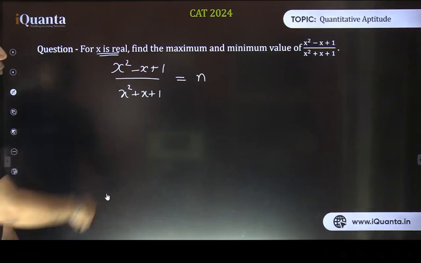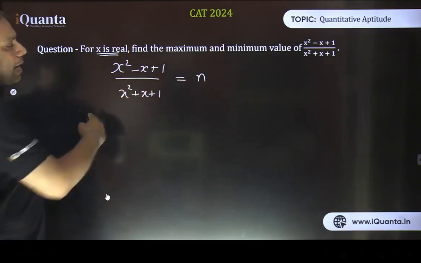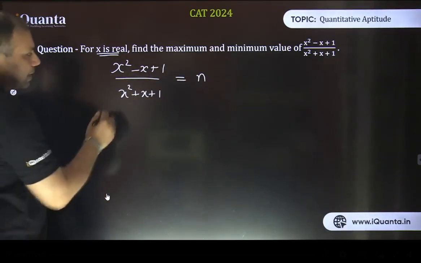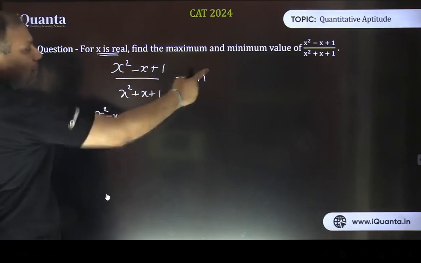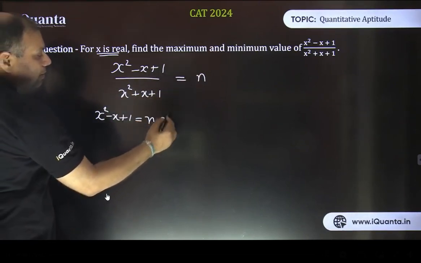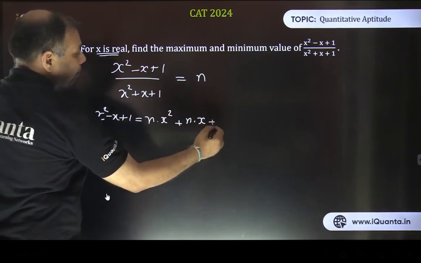Yes, Vyas is suggesting a nice thing. So see, now what we are doing: by equating it with n, I'm creating another quadratic equation. How will it be formed? Let's see. It's x square minus x plus 1. And if I take this denominator to the right hand side by multiplying with n, it becomes n times x square plus n times x plus n, isn't it?